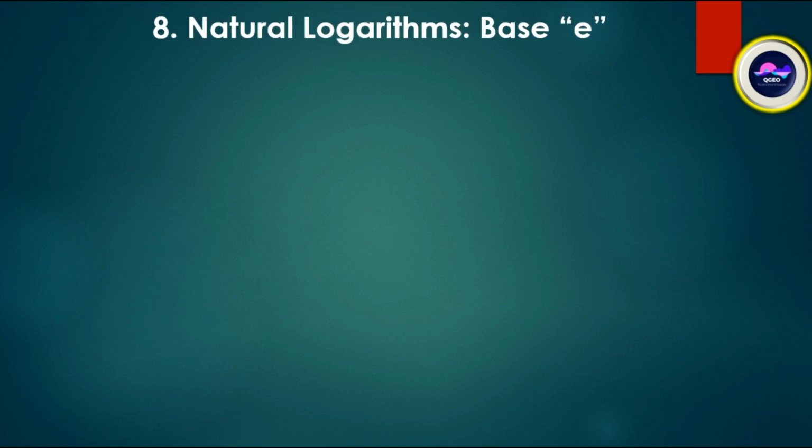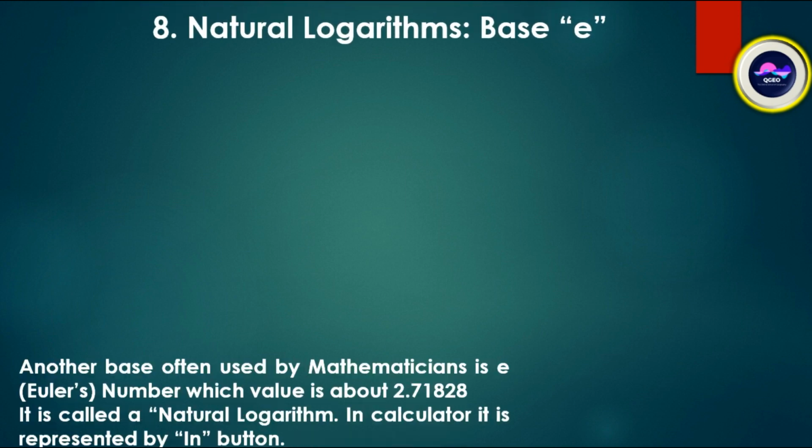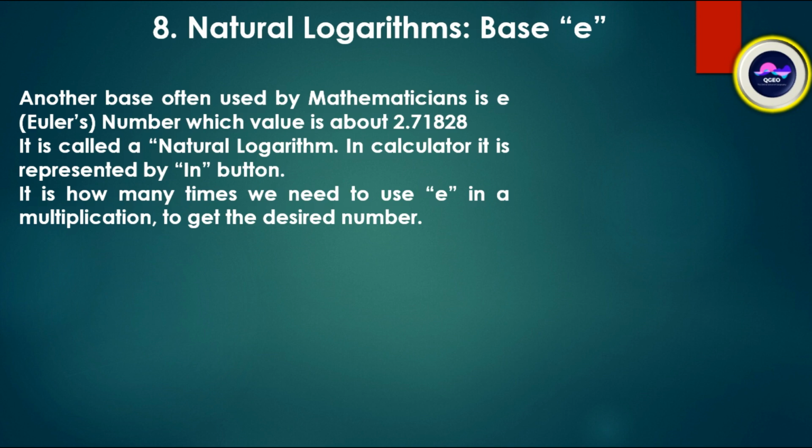Here is the natural logarithm, base e. Another base often used by mathematicians is e, Euler's number, whose value is about 2.71828. It is called a natural logarithm.